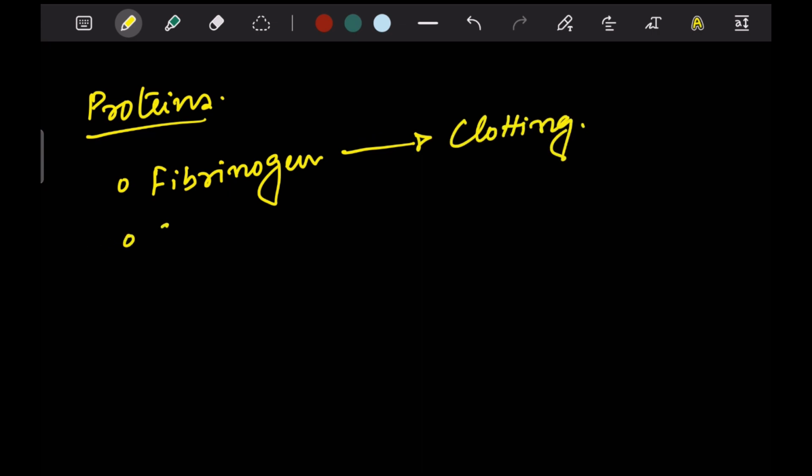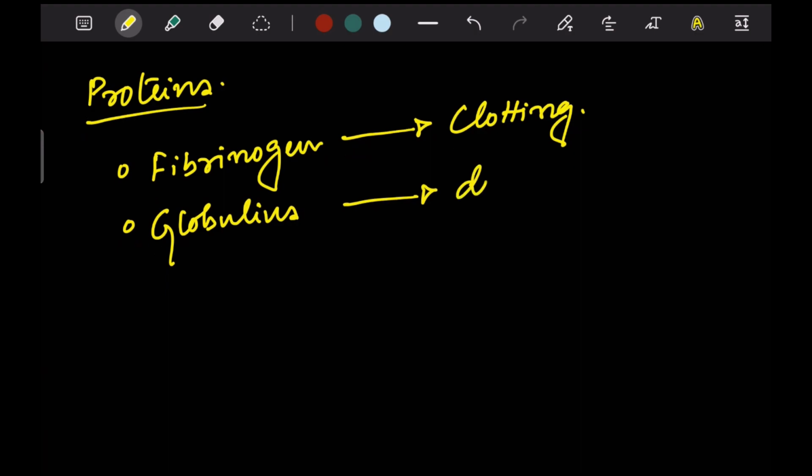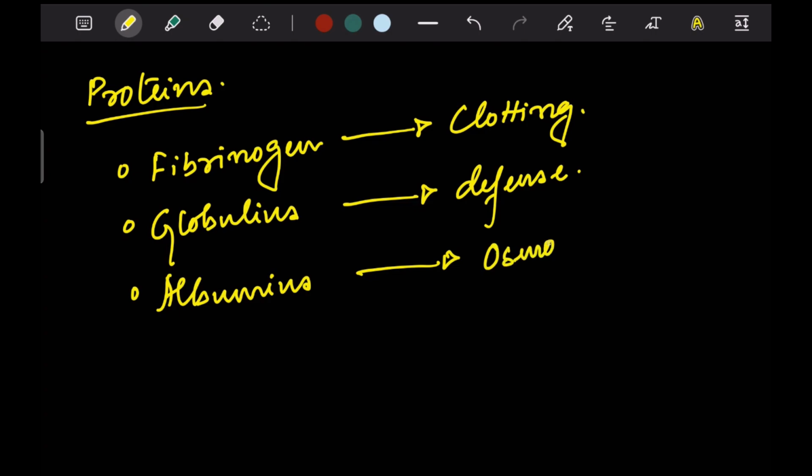Secondly, we have the globulins, which help in the defense mechanism of the blood.